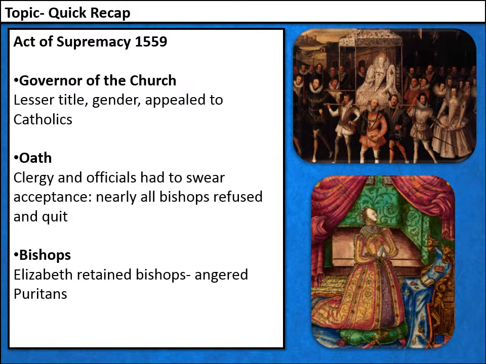This is a lesser title. This is linked to the fact that she was a female, relatively young, and was looking to limit any potential opposition from Catholics. With Elizabeth establishing herself as governor rather than head, they could still tell themselves that it was the Pope who was the real true head of the church. So Elizabeth takes this lesser title of governor.